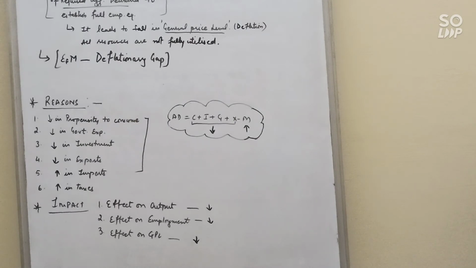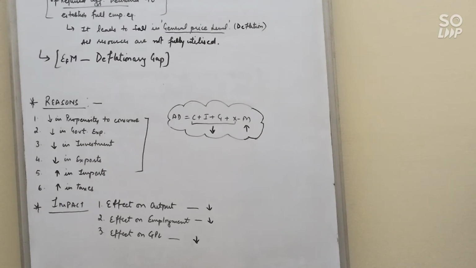Third, decrease in investment expenditure. This may be due to an increase in the rate of interest or a fall in the expected returns. Clear? Next, exports may fall due to the comparatively higher price of domestic goods as compared to foreign goods. So it leads to deficient demand. Next, increase in imports.